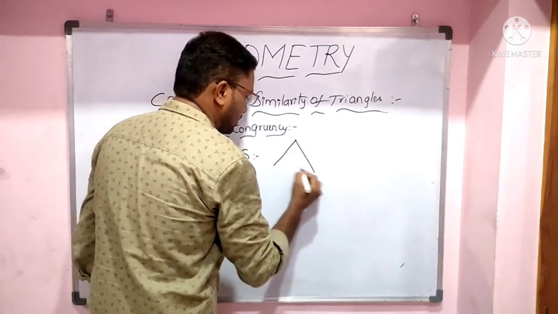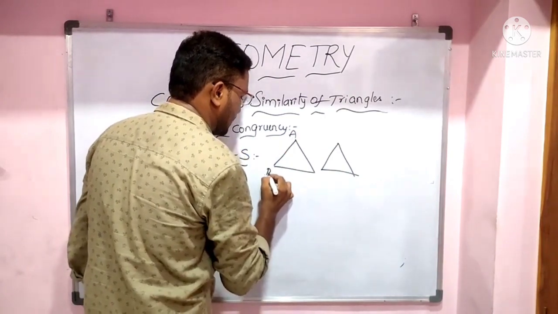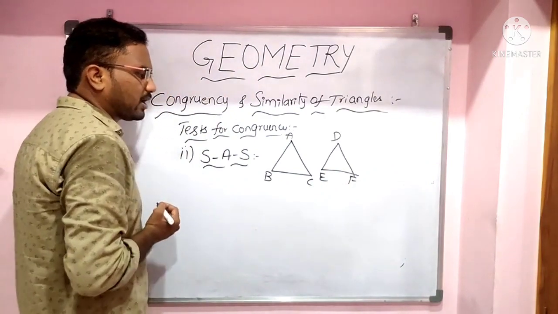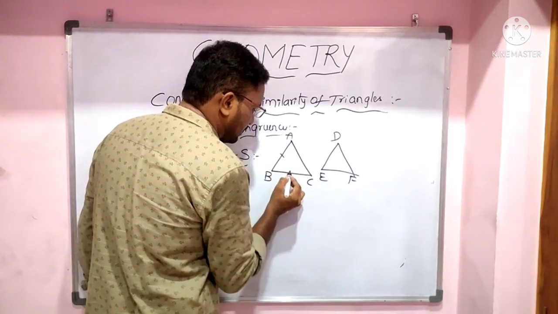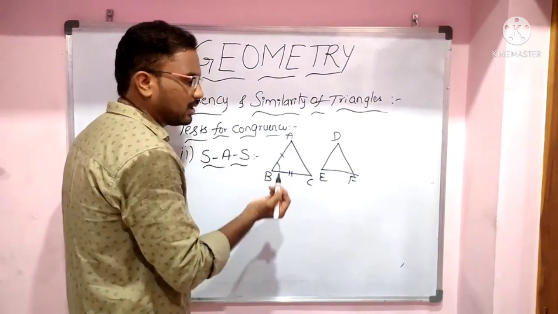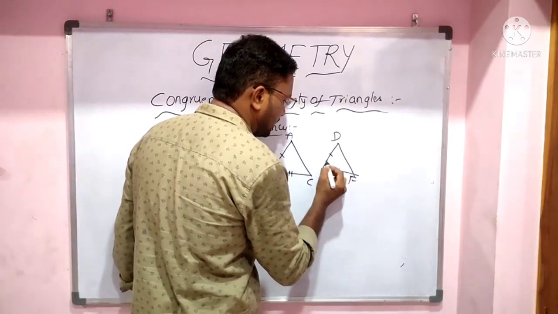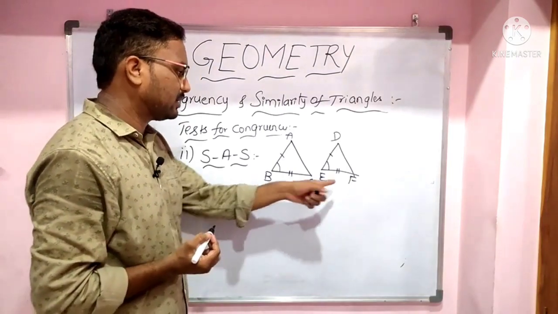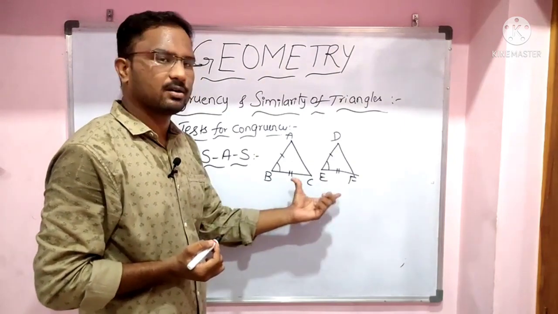If two triangles are said to be congruent, let us say ABC, DEF, if any two sides of one triangle and the angle between them are equal to the corresponding two sides of the other triangle and the angle included between them, then those two triangles are congruent.